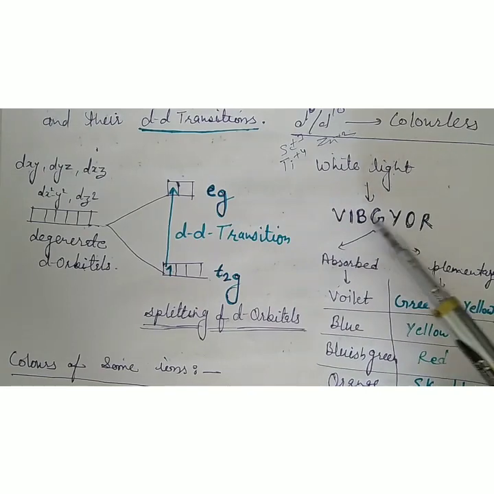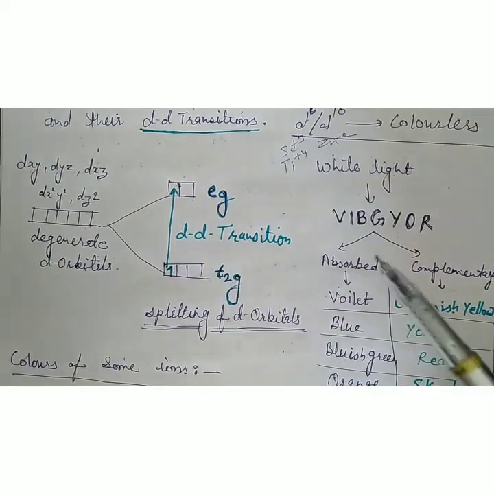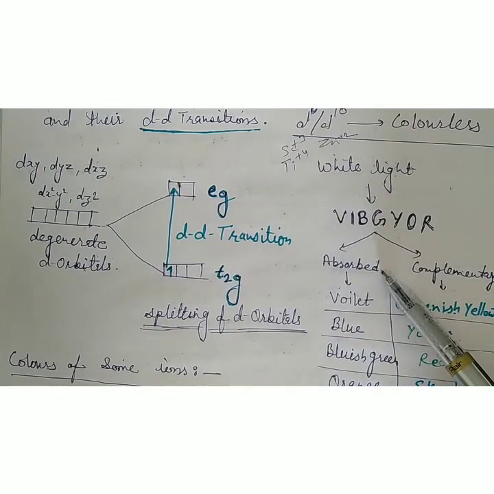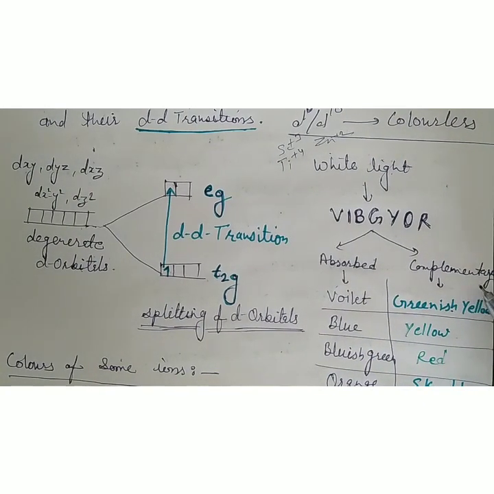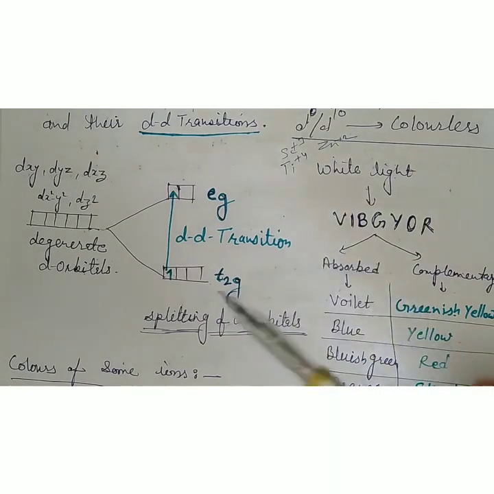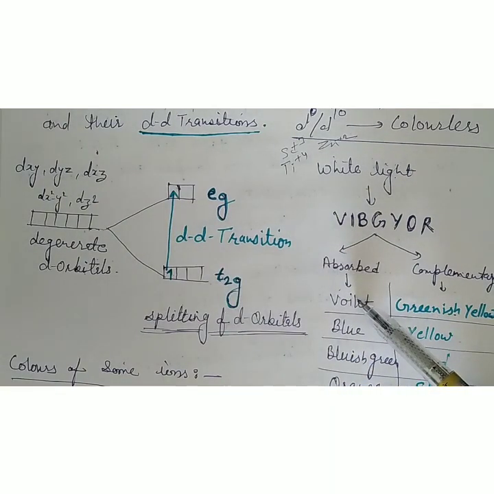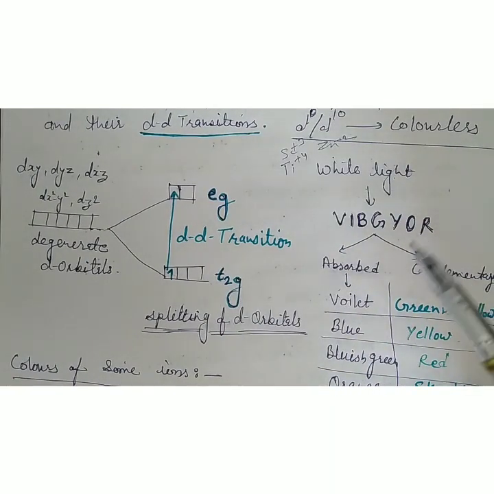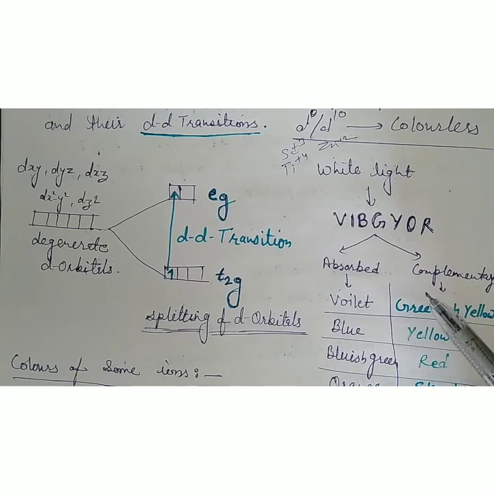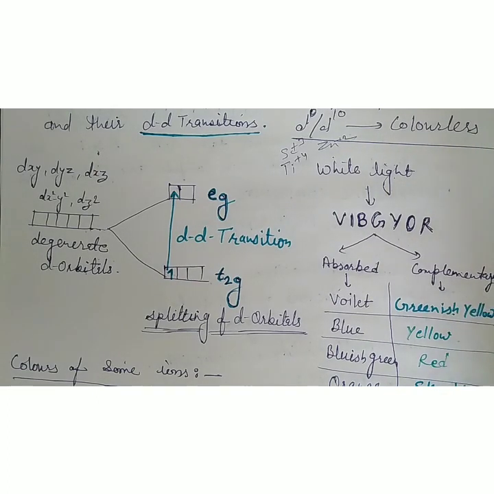The colors absorbed by the electron are known as absorbed colors or absorbed light, while the reflected colors are known as complementary colors. If the absorbed color is violet, then the reflected color will be greenish yellow, and this greenish yellow light will reach our eyes, and the compound is seen as greenish yellow because violet color is absorbed.